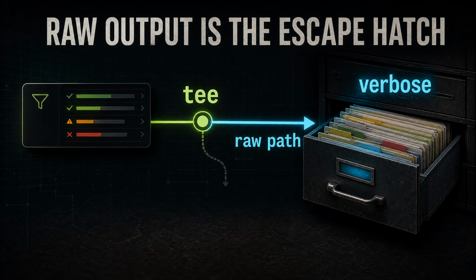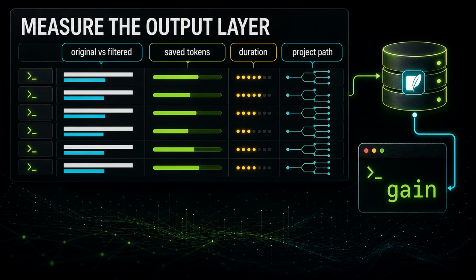Right. RTK also supports disabling or excluding commands, and verbosity can show what the filter is doing. Right. So the safe posture is not blind trust. It is filter by default on predictable noisy commands, keep recovery cheap, and teach the agent when to open the raw output. Exactly. If recovery is awkward, people stop recovering. The raw path has to be obvious, not buried behind a debug ritual. I love that the repo does not stop at filtering.